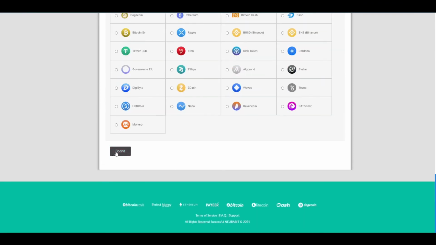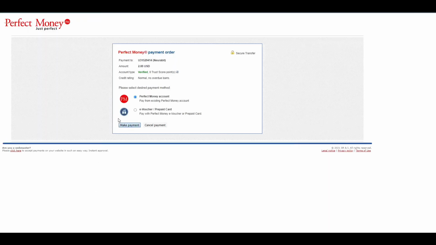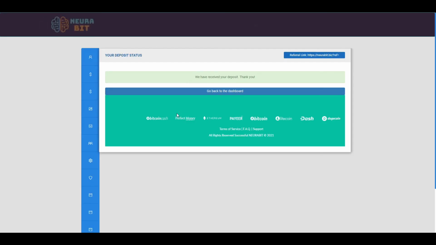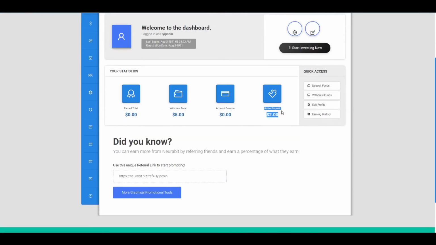and then click on spend and it processes. Okay, and this is a verified account. Okay, I will skip it for some personal reasons, and okay, I will deposit 2 USD there. You can see there is a batch ID, and there is my account, and that is the Neurabit account. Okay, I will continue. Okay, and that is, we have received your deposit. Thank you. You can see there I have already deposited here. Okay, I will see my account now, and this is an active deposit of 2 USD.